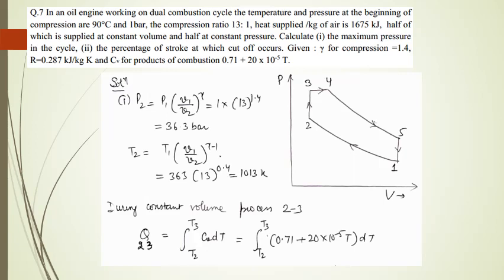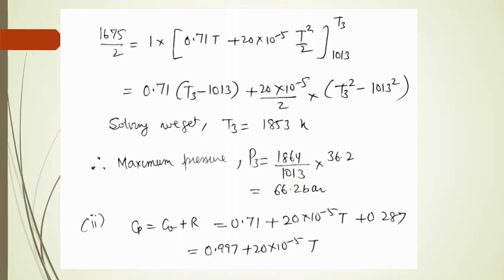Now during the constant volume process 2 to 3, the heat transferred will be obtained by integrating Cv dT. So we obtain the expression for Cv dT by taking the limits T2 and T3. Only half of the 1675 kilojoule is the heat added during this constant volume process, so we have put it on the left hand side, and now we obtain a quadratic equation in terms of T3, and by solving it we get the value of T3 equal to 1853 Kelvin.